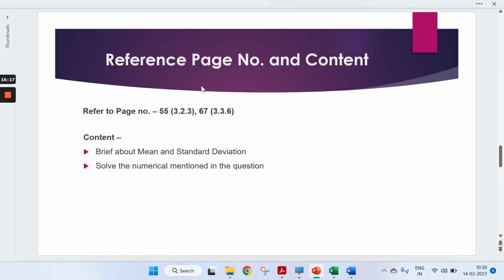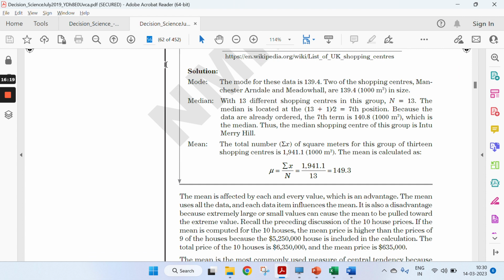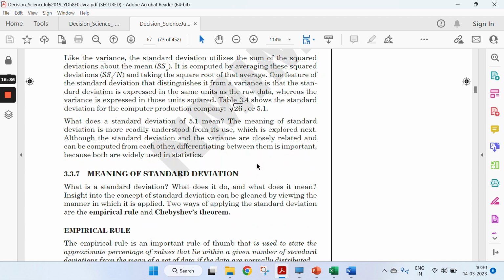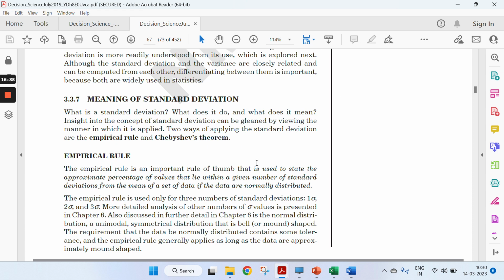And the second stuff comes as the standard deviation. So going to page number 67. Standard deviation is simply how the values vary from their mean value. The formula is summation of (x minus mu) whole square divided by n. You have already calculated the arithmetic mean, so you can just put in the values and solve for the standard deviation. And maybe you can give a brief on what the actual standard deviation means.